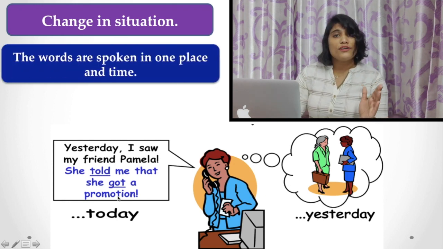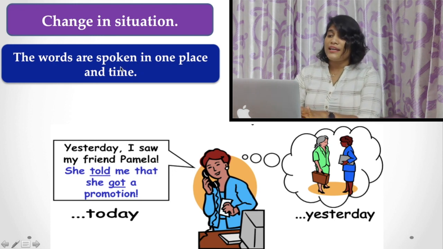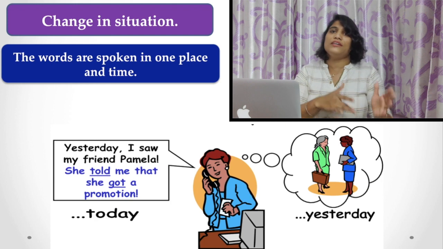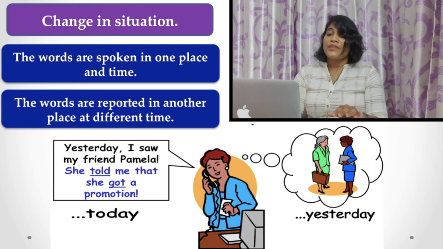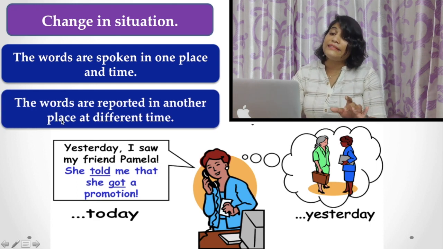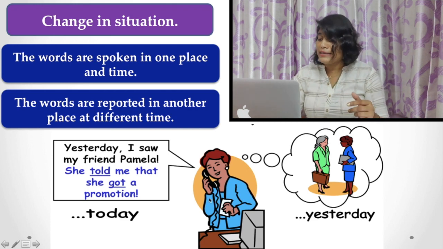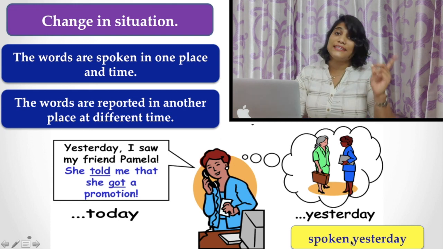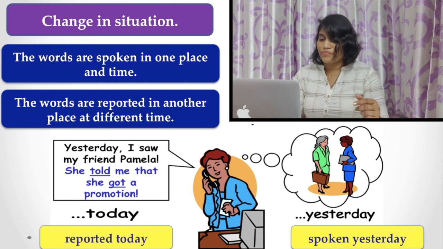Here, the words are spoken in one place and time. You find the place is different. The place is not the office desk. It is somewhere else, outside the office, a cafe or anywhere. So the place is different. Similarly, the words are reported in another place at a different time. If the words were spoken yesterday, the time is different, and here the words are reported today.